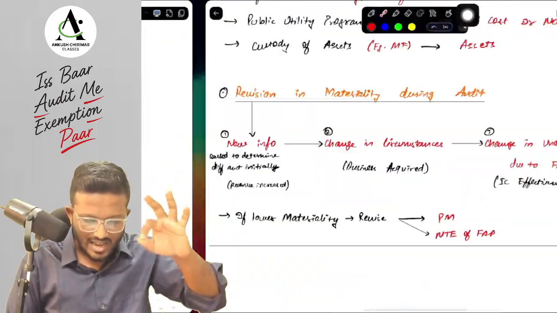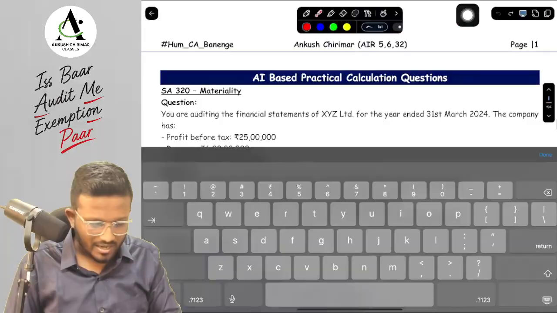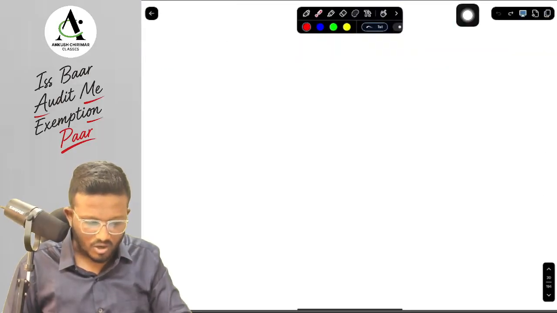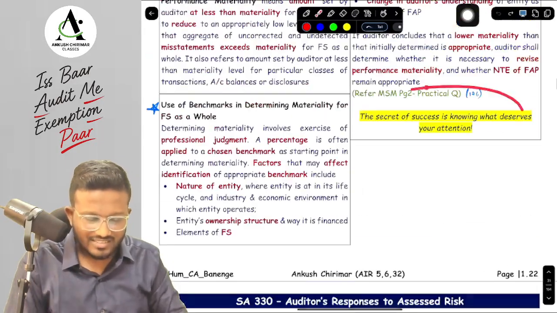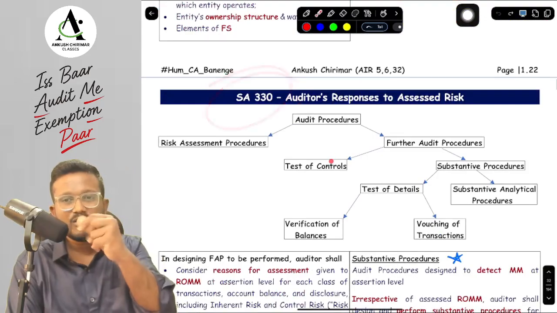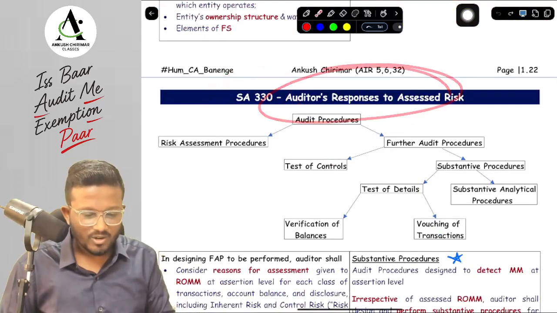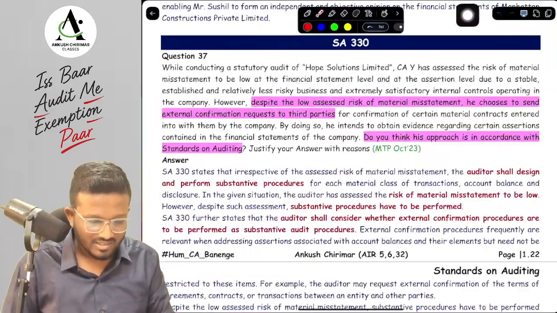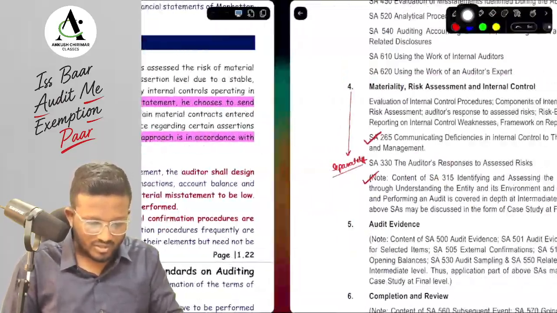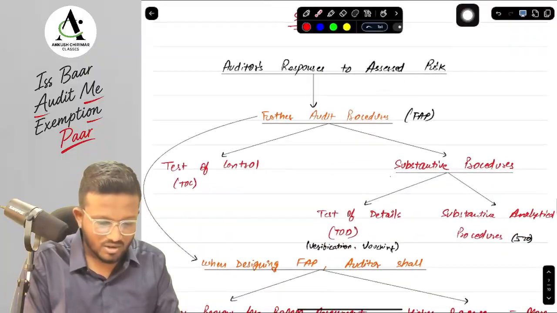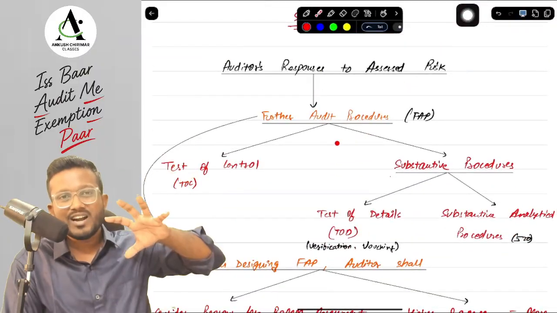We will discuss it at the end regarding the thought. Let me get back to the particular topic of the concept book. So yes, we will discuss it at the last, and now we are discussing about SA 330. Look at over here, sir. We are discussing about auditor's responses to assessed risk. So they are saying about SA 330, like when we have to respond to the risk that we have identified in your SA 315.